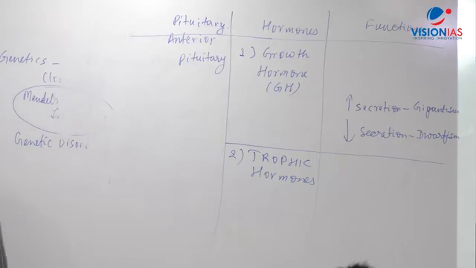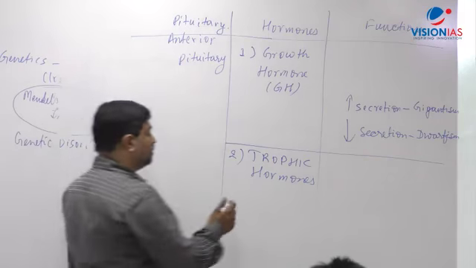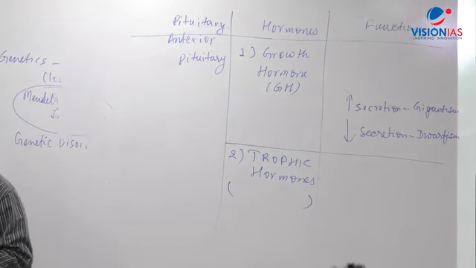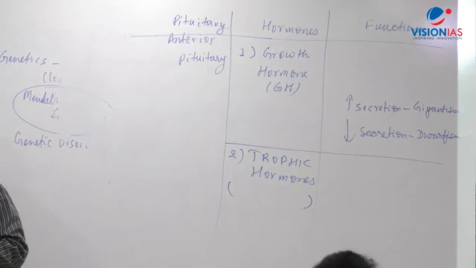Within that, in brackets write: trophic hormones stimulate other endocrine glands. Bracket closed.